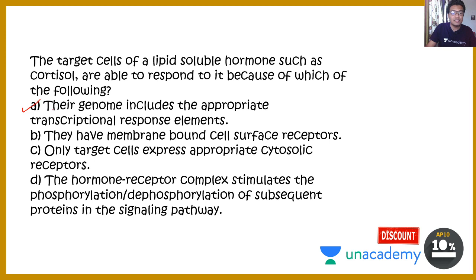Obviously these cells' genome would have the appropriate hormone responsive element, for example a cortisol responsive element, and that's why target genes can be transcribed in these cells. Secondly, these target cells would have the appropriate cytosolic receptor or receptors situated in the nucleus. So receptors and the hormone response element are both present in these cell types, and that is why they can work. So this is the correct answer.